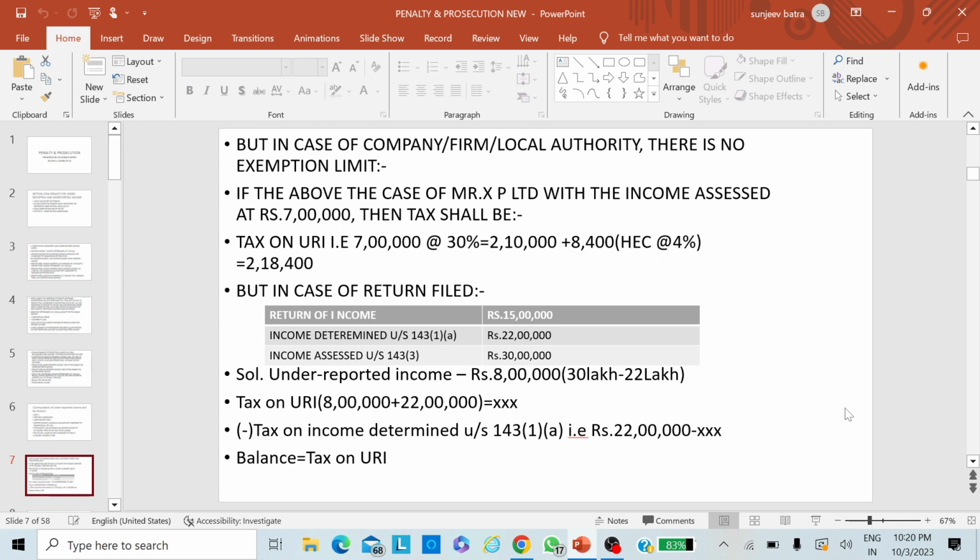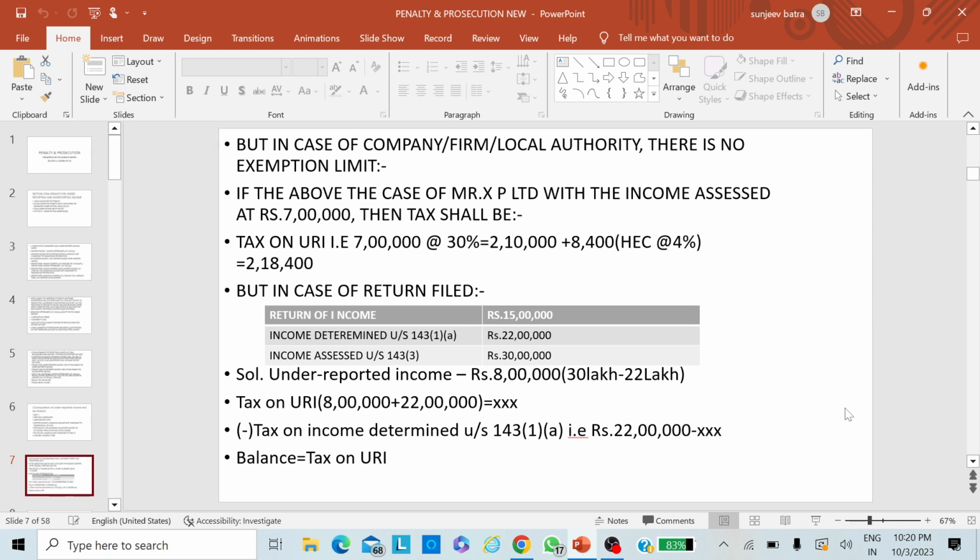But in case the assessee has filed the return of income, what will happen then? It starts with return of income of 15 lakh, income determined under section 143(1)(a) is 22 lakhs, and income assessed under section 143(3) is 30 lakhs. Now you can see what is the difference between the income assessed and the income determined under section.